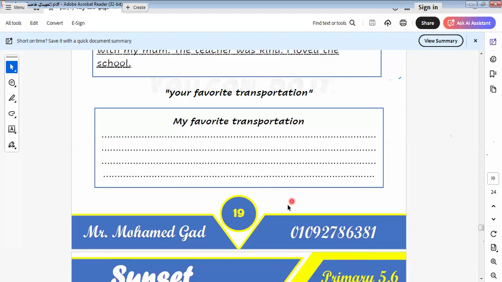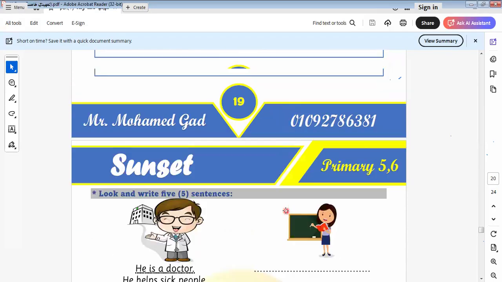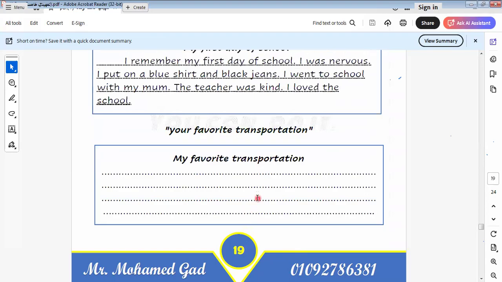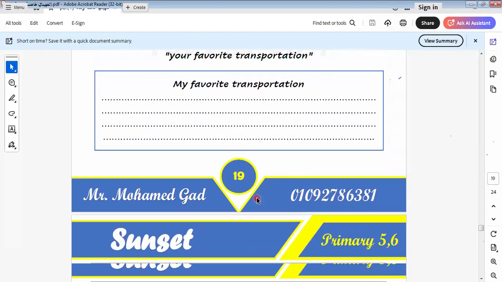So this is my favorite transport that I prefer. Okay, you can ride a plane, a car, or a ship. All of us can ride the mode of transport that you prefer.